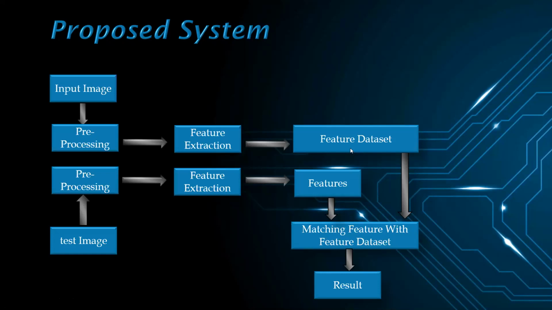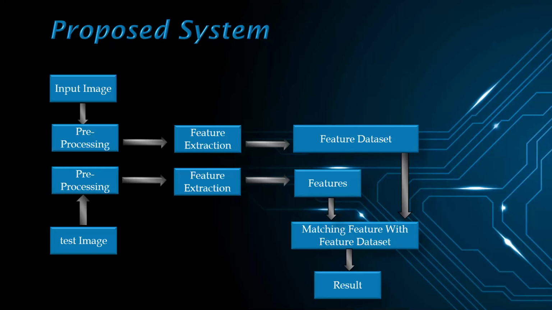Here, the first step is image preprocessing. Preprocessing is a common name for operations with images. At the lowest level of abstraction, both input and output are intensity images. The main aim of preprocessing is an improvement of the image data that suppresses unwanted distortions and or enhances some image features that are important for further processing.